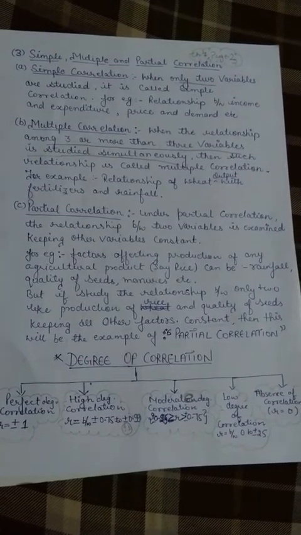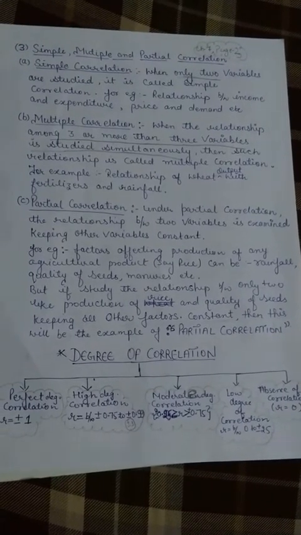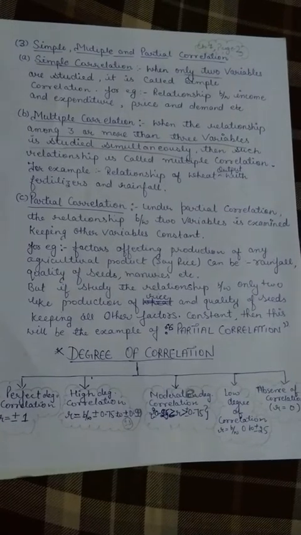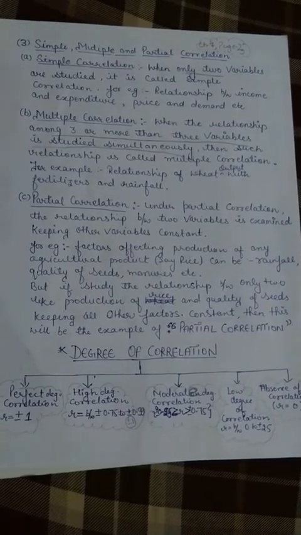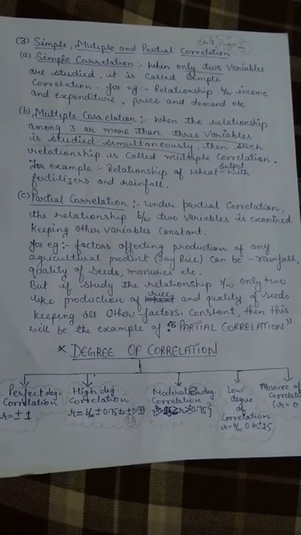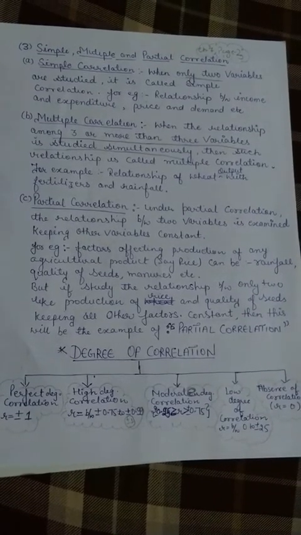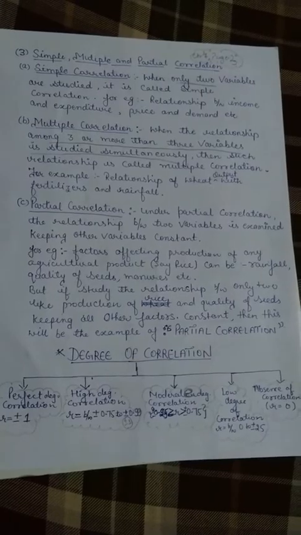Understood? I am studying daily for 6 hours. Then will my studying for 6 hours affect my result? It will not affect your result. So your result and my studies are very different and they are not correlated to each other.